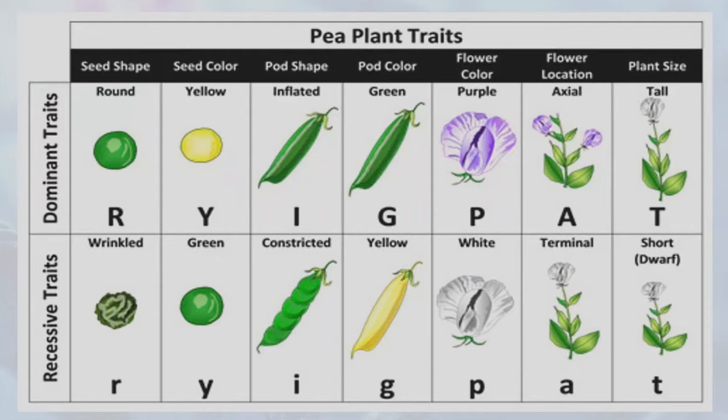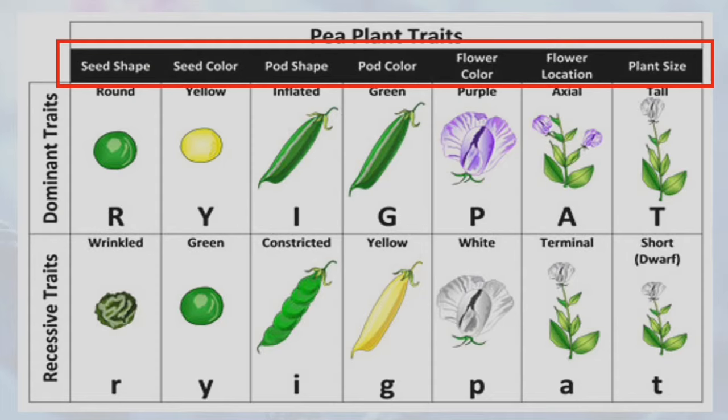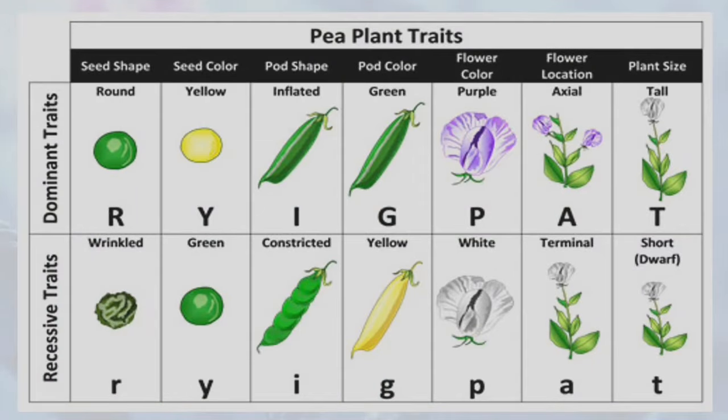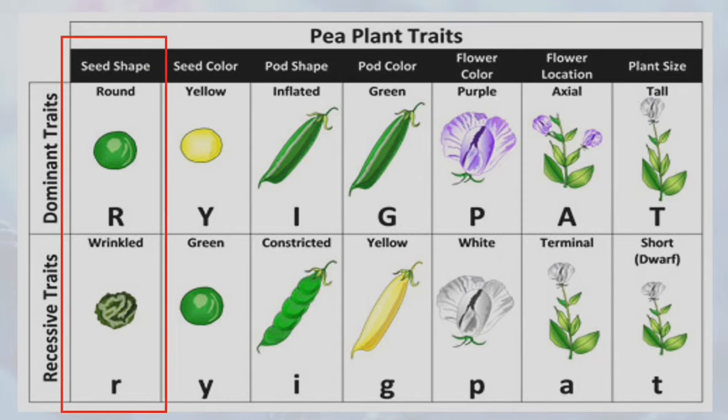Using pea plants, Mendel observed these 7 traits. The traits are seed shape, seed color, pod shape, pod color, flower color or seed coat color, flower location, and plant size. Mula sa 7 traits na kanyang na-observe, each of those traits has 2 possible forms pa ang kanyang na-observe. So, halimbawa sa seed shape, meron siyang na-observe na round at wrinkled.